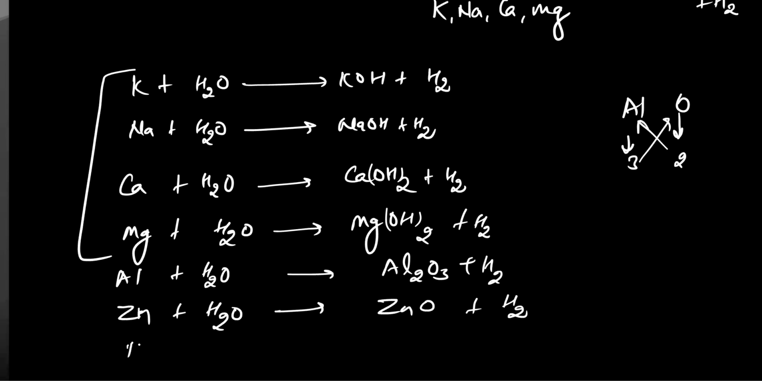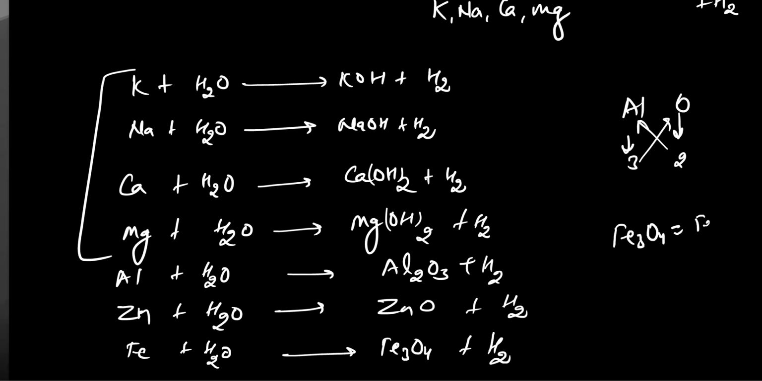If iron reacts with water, it gives Fe3O4 plus hydrogen. Fe3O4 is a mixture of FeO and Fe2O3. Don't we need to balance aluminium versus water? Every reaction needs to be balanced. I'm writing only the unbalanced equation here, and balancing is another concept. You can balance every equation on your own, sir.